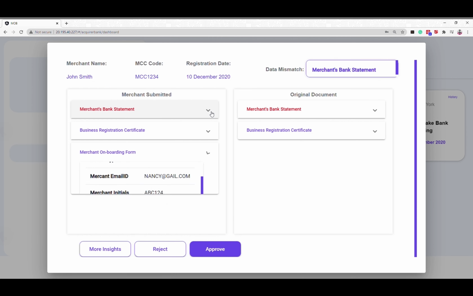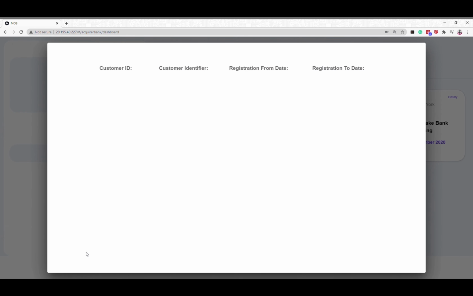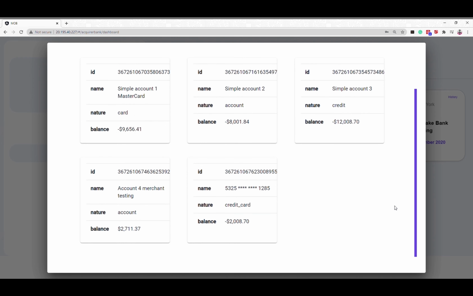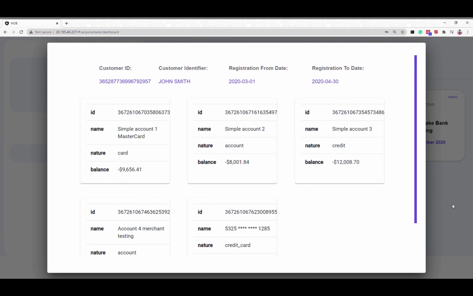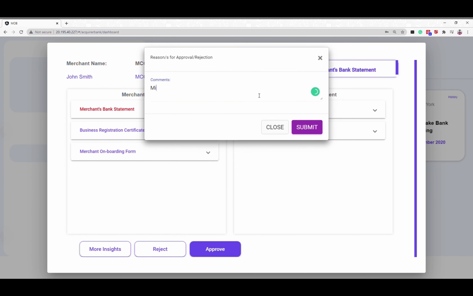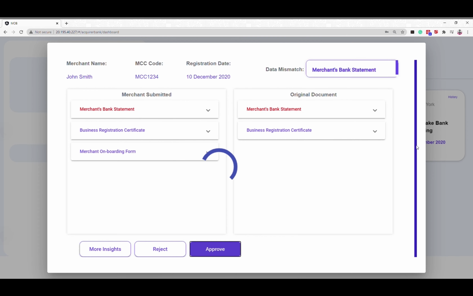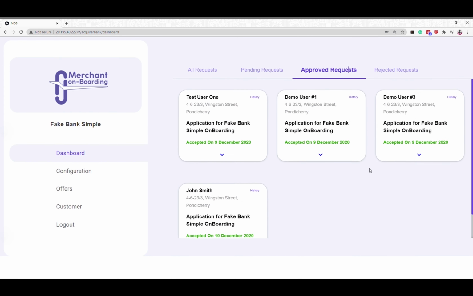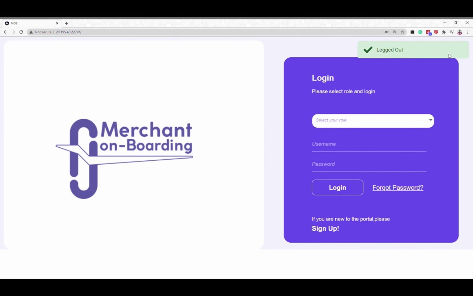He can compare and also click on more insights to get all the data other than the specific bank statement. Once the Acquire bank is fine, he can go ahead with the approval. Here a minor mismatch is there, which is acceptable by the bank. And you can see how fast the Acquire bank has onboarded the merchant.